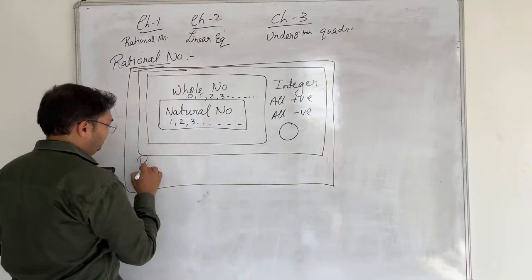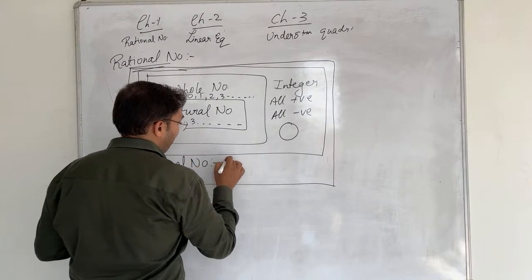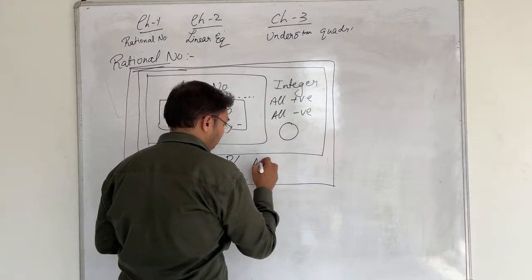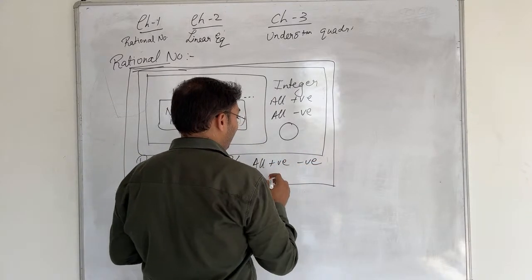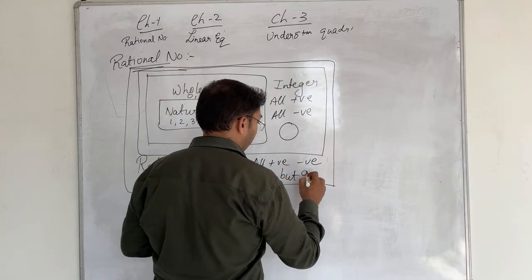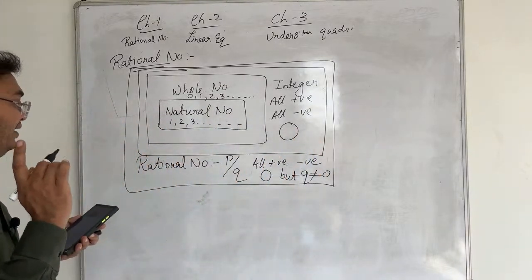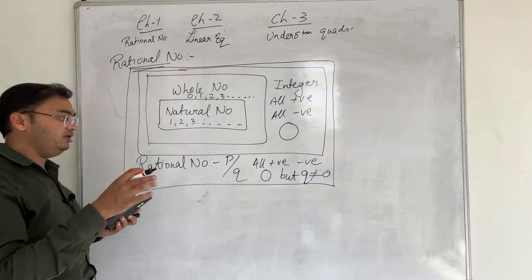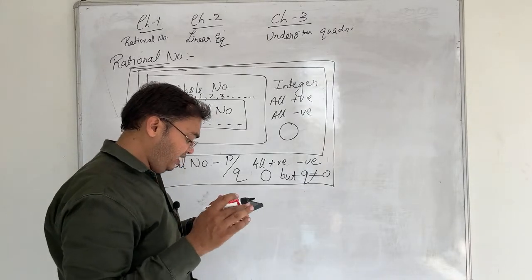So rational numbers are such numbers which are represented in the form of P by Q. Now in this, all the positive numbers, all negative numbers, and 0 will be included, but the condition is that Q should not be equal to 0. There is one condition: a rational number is represented in the form of P by Q, where all the positive and all the negative numbers, moreover 0, everything is included, but Q should not be equal to 0.